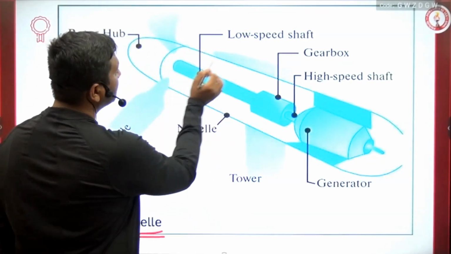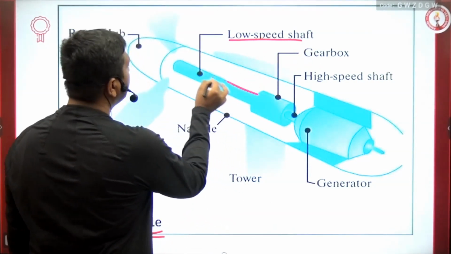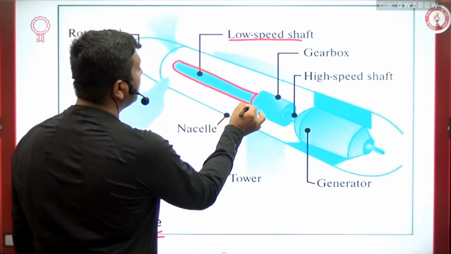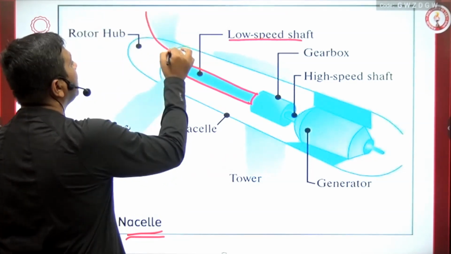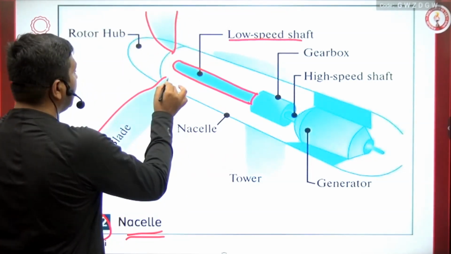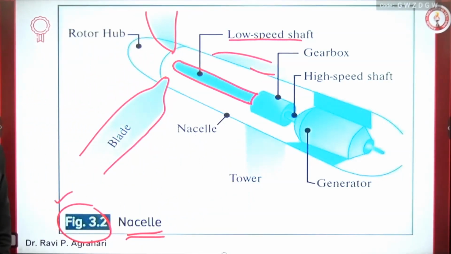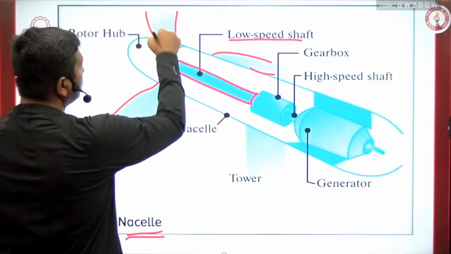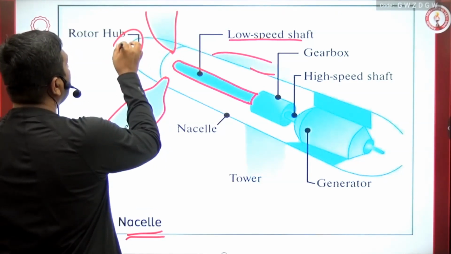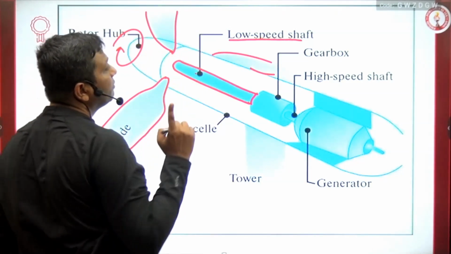See, this is the shaft, guys, and the front side of the shaft is connected with the turbine fan. This shaft is connected with the blade. When the wind turbine moves, this moves too. If the wind turbine moves one time, the shaft also moves one time.